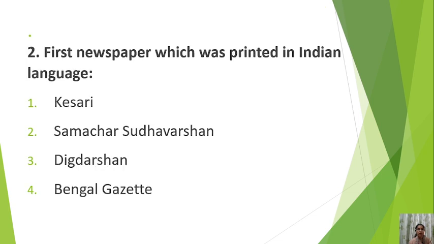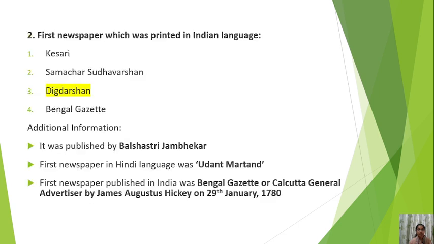Okay. Second question is, first newspaper which was printed in Indian language. Number 1 Kesari, number 2 Samachar Sudha Varshan, number 3 Digdarshan, number 4 Bengal Gazette. Try to answer this. So the correct answer is Digdarshan. It is a factual question. You need to remember this by heart.